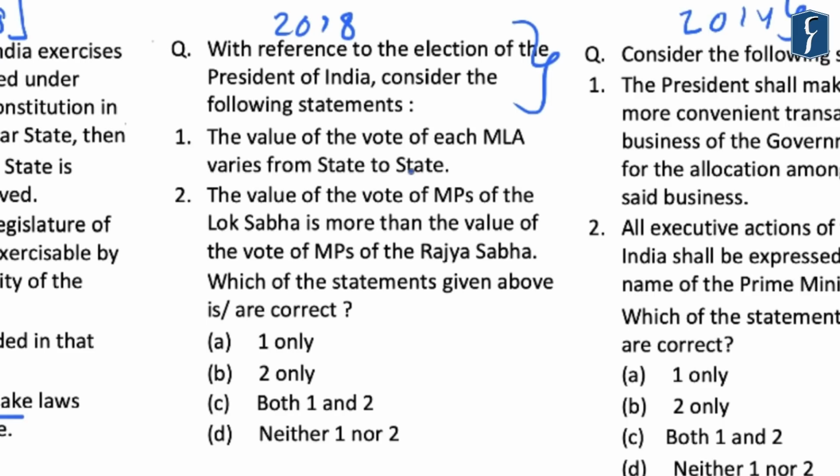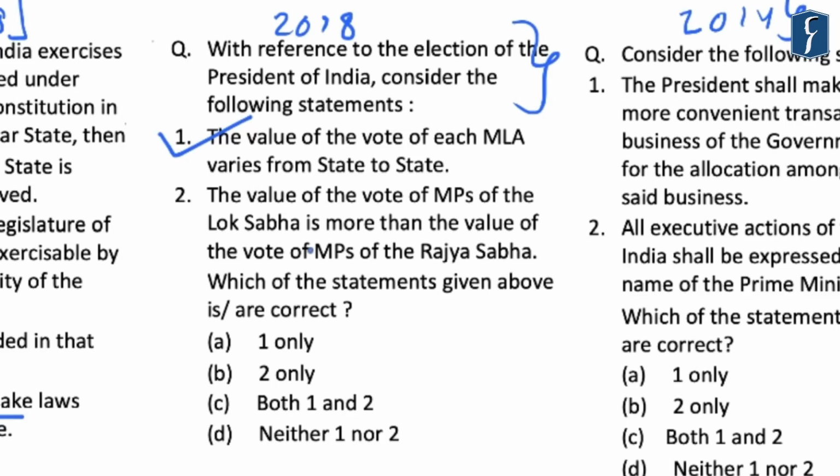Now, regarding the formula which is used for the calculation of value of vote of an MLA, you will find that there is mention of the total population of the state. Now, this total population varies from state to state, and accordingly, the value of vote of each MLA from state to state is not equal and it varies, and hence the first statement here is correct.